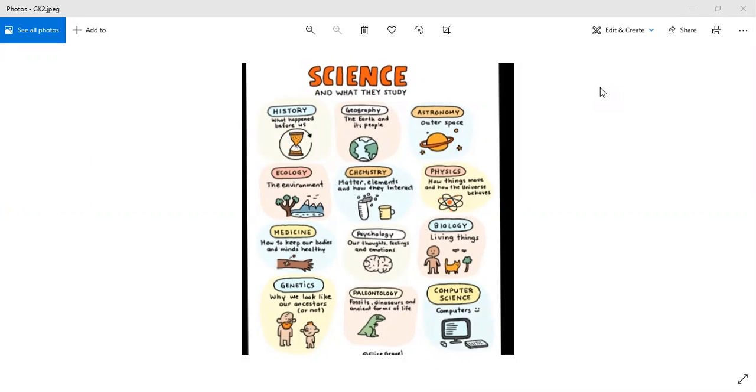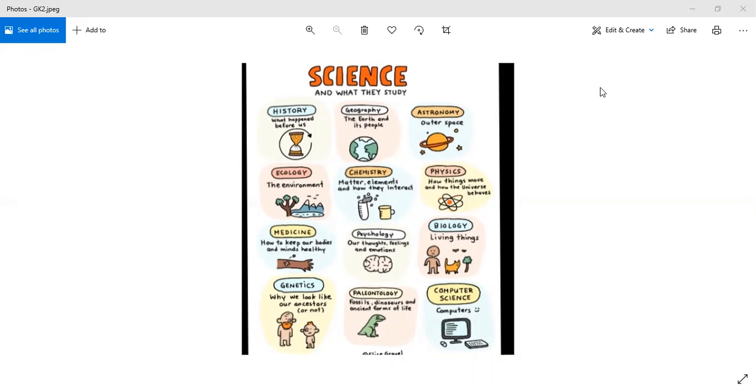When we want to study about Earth and its people, we say we are studying geography. When scientists study about outer space, they study astronomy. When scientists study about the environment, it is called ecology.